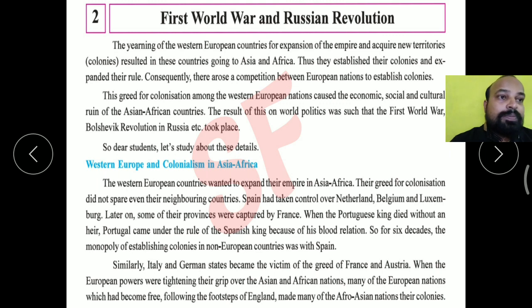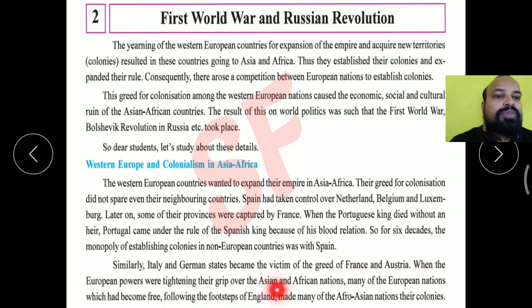They wanted to establish colonies, and other countries also became victims. While the European powers were tightening their grip over the Asian and African nations, they could not focus on their own European countries, and at that time many European nations became free.